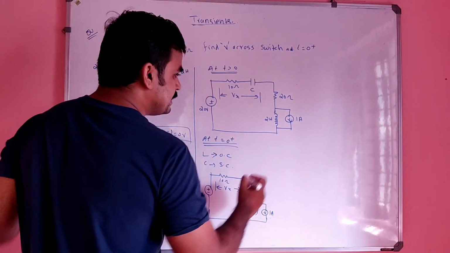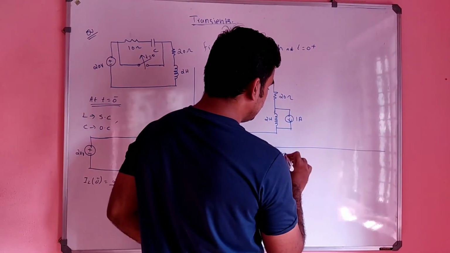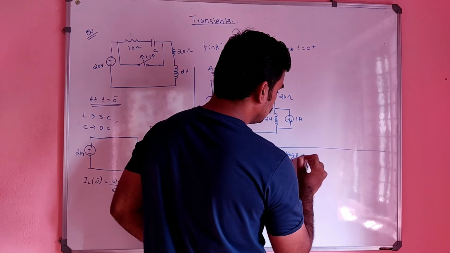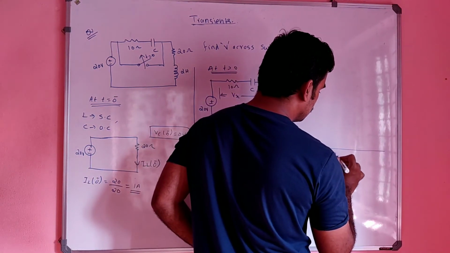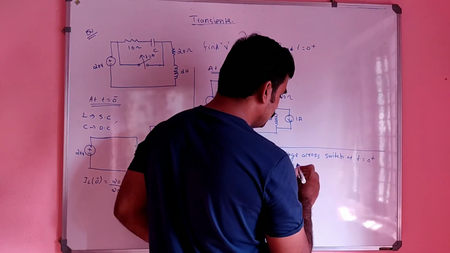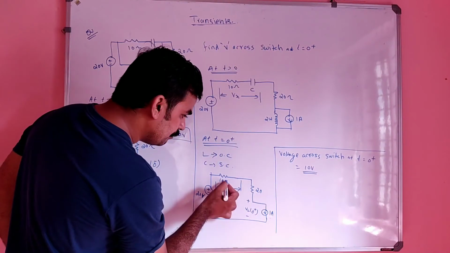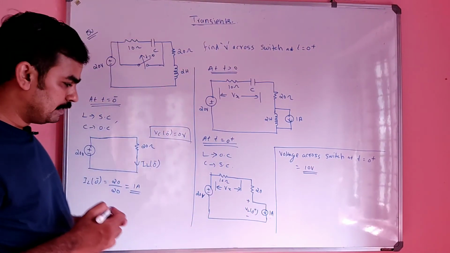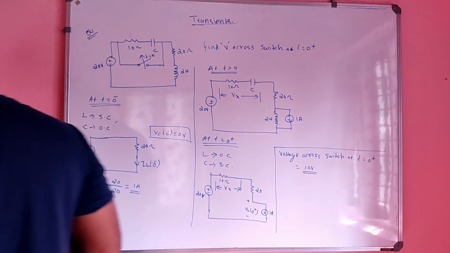So the voltage across the switch at t equals 0 plus will be equal to 10 volt, because 1 into 10 is 10 volt. That is the answer. So 10 volt will be the answer.